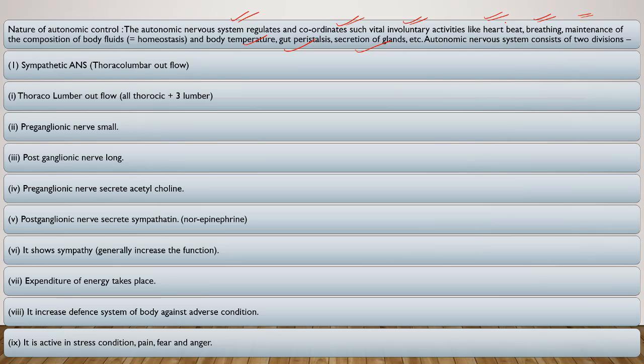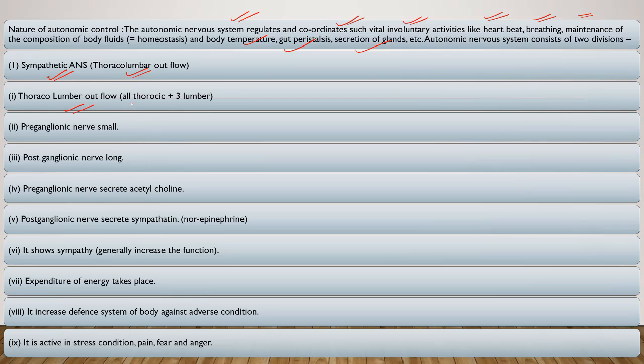It consists of the sympathetic autonomic nervous system, which is thoracolumbar outflow.